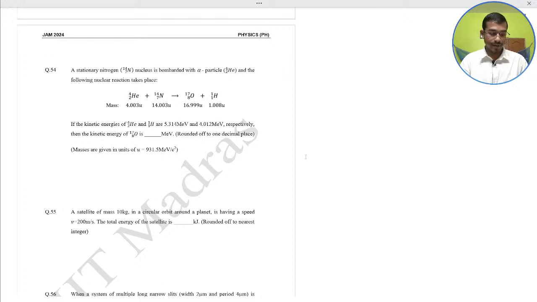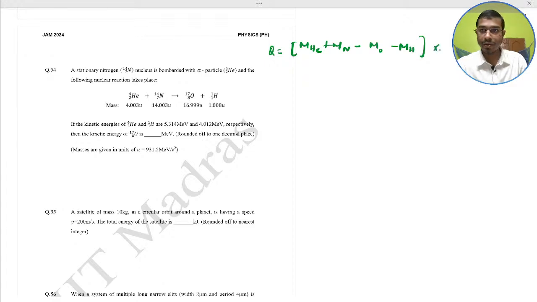So here just find the Q value. Q value would be the kinetic energy. The reaction would be this one. So Q value would be the mass of helium plus mass of nitrogen minus mass of oxygen minus mass of hydrogen, into mc square. Basically delta Q equal to delta m c square. C square means in mega electron volt, 931.5 MeV.